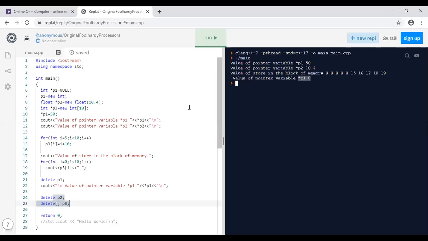Okay, so the better way, if you have created that particular memory with the help of the new keyword, is to use the delete keyword to delete it by yourself, instead of leaving it to the compiler. So this is related with the new keyword and delete keyword. Guys, is it clear how we are creating the dynamic memories with the help of the new keyword and how we are going to delete all these memories? Clear? Yes, sir. Okay.